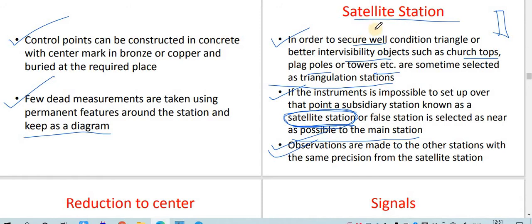Let me tell you once again. In order to secure a well-conditioned triangle or for better intervisibility between the two stations, sometimes church tops, flag tops or pole tops are selected as a station. But in some cases it is not possible to fix the instrument on the top of the pole of a flag, or on the top of the church tower. So in that case a subsidiary or false station is selected instead of the main station. That is called your satellite station, and the same accuracy of work has been adopted at that station while making the further measurements.